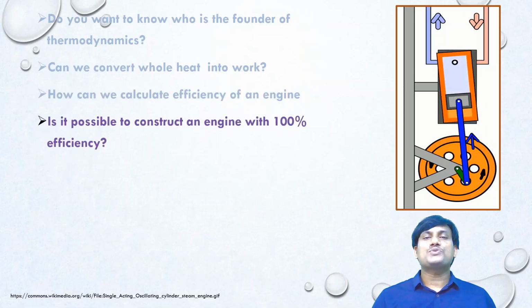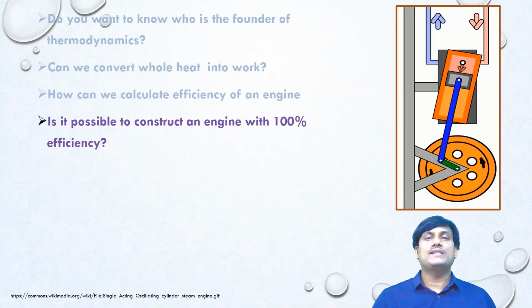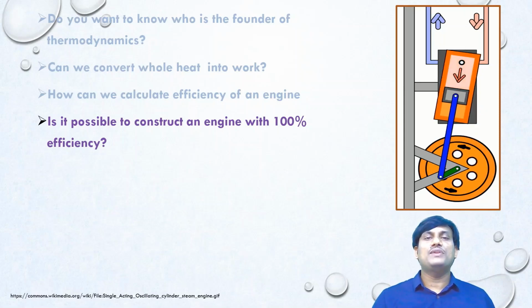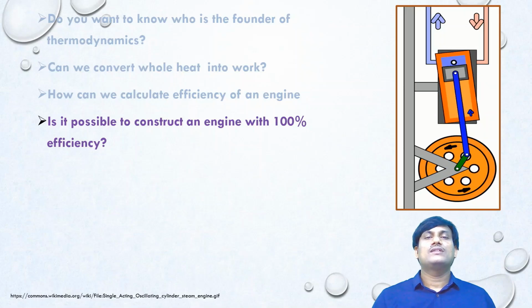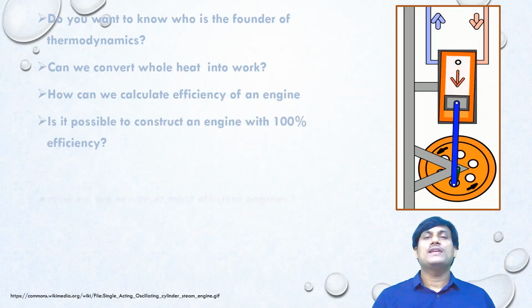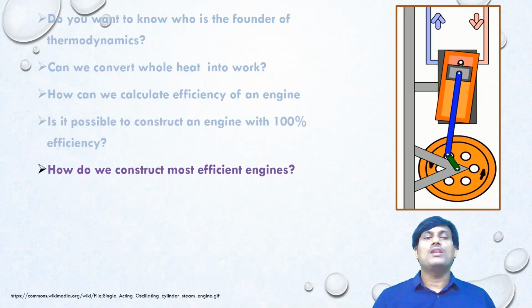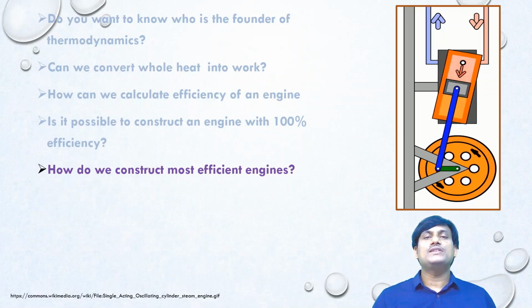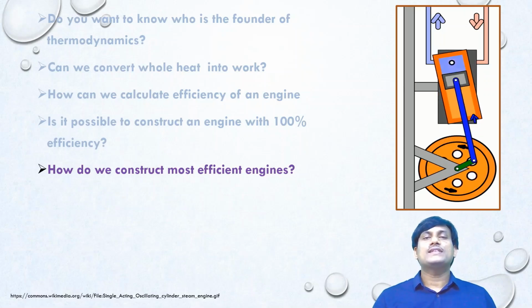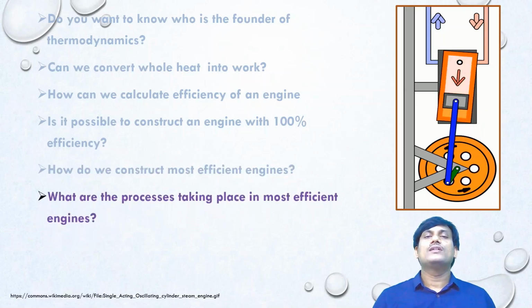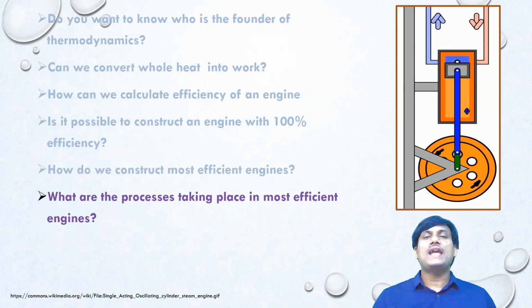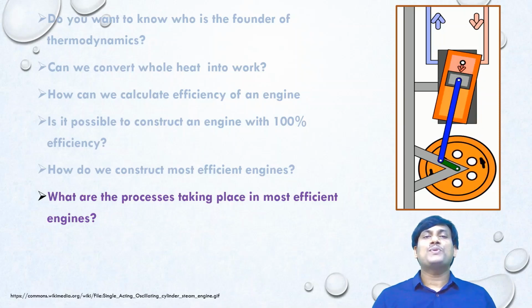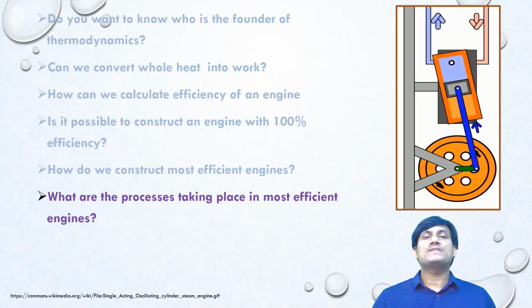We cannot construct an engine with 100% efficiency. For this, the sink temperature should be 0 Kelvin. We know that reaching 0 Kelvin is practically not feasible. We can construct the most efficient engines based on the construction of the Carnot engine. The processes taking place in the Carnot engine, that is the most efficient engine, are the processes which take place in the Carnot cycle.